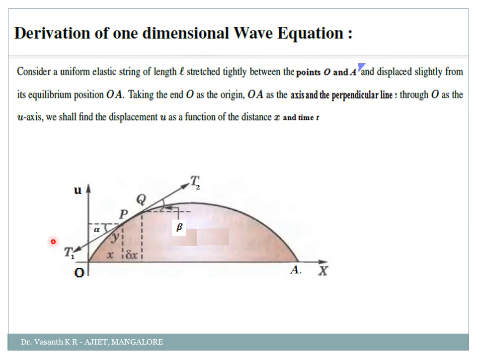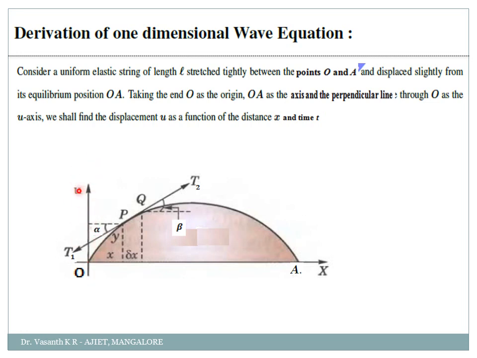Now I'm just explaining the diagram here. First we are considering a uniform elastic string of length L, which is tightly stretched between the points O and A. It is displaced slightly from the equilibrium position O to A. Taking the end O as the origin, OA is the axis, and the perpendicular line through O is the U axis. Instead of taking the Y axis, we have taken the U axis.